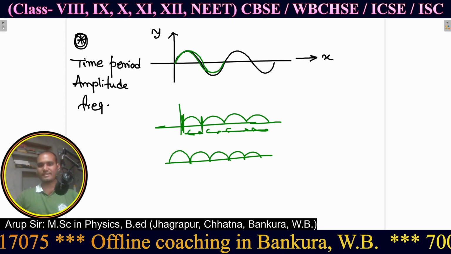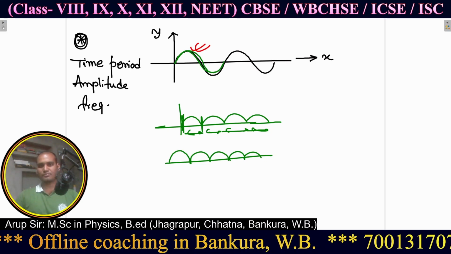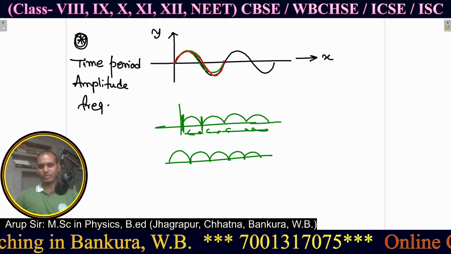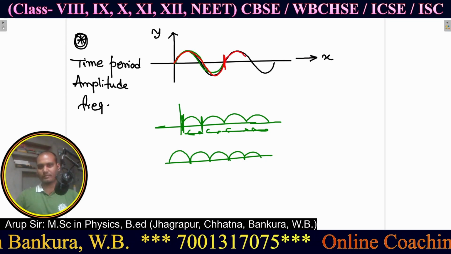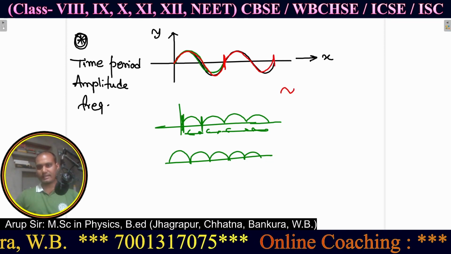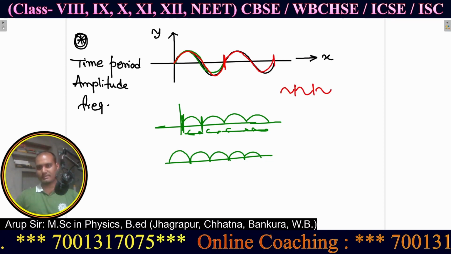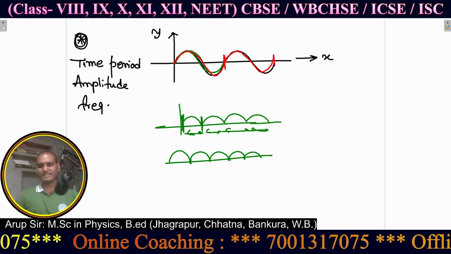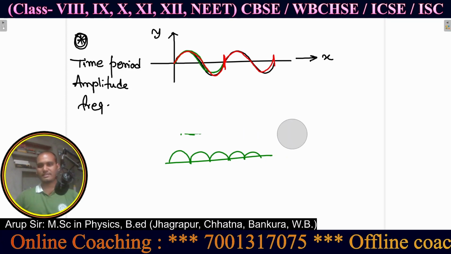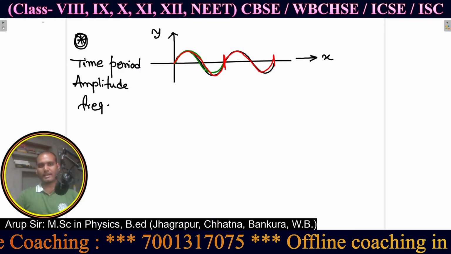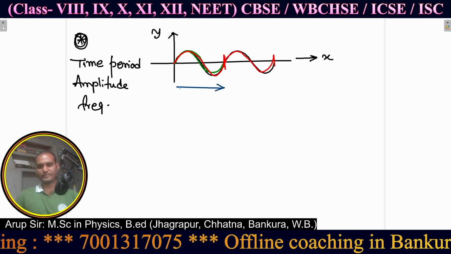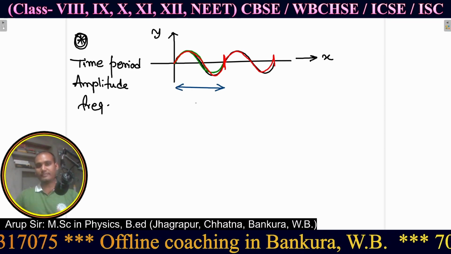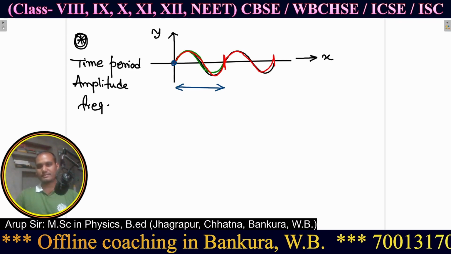So for this case, you can see this whole portion is placed one by one like this. So what is a single wave? Single wave means the reddish portion, this whole portion is the total wave.